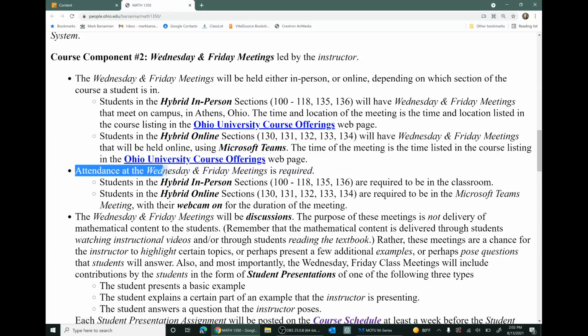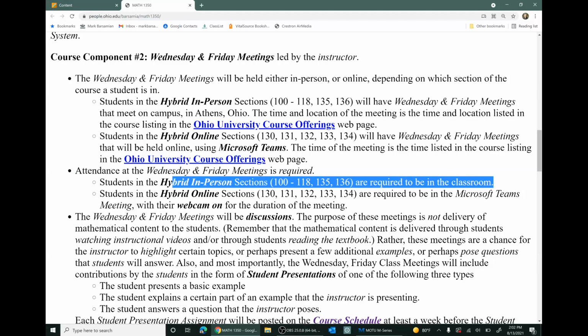Now, the important thing is that attendance at those Wednesday, Friday meetings is required. Students who are in the hybrid in-person sections are required to be in the classroom.